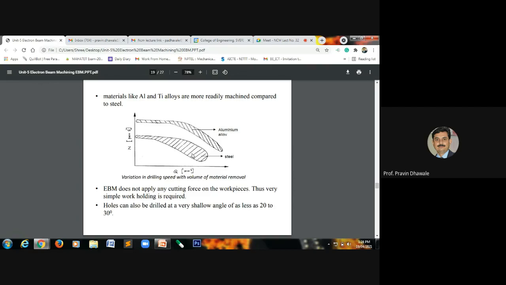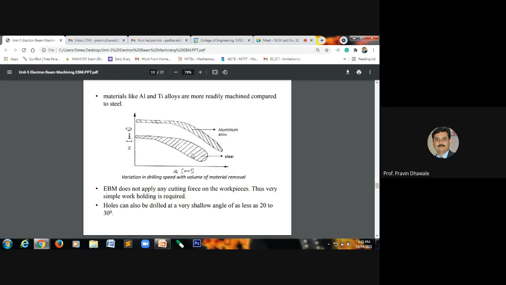In case of the electron beam machining process, we cannot apply a cutting force on the workpiece. So the process of removing the material is very simple, and it will require a simple work holding device.